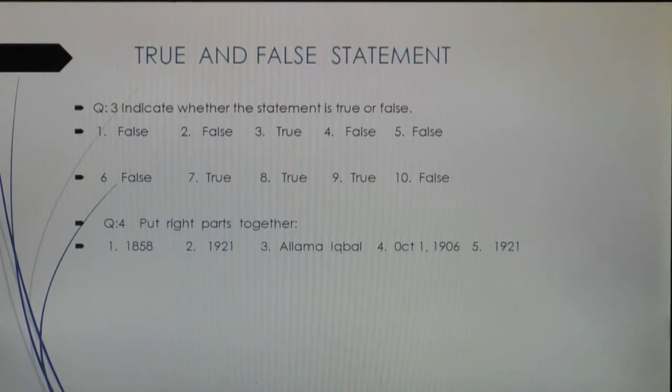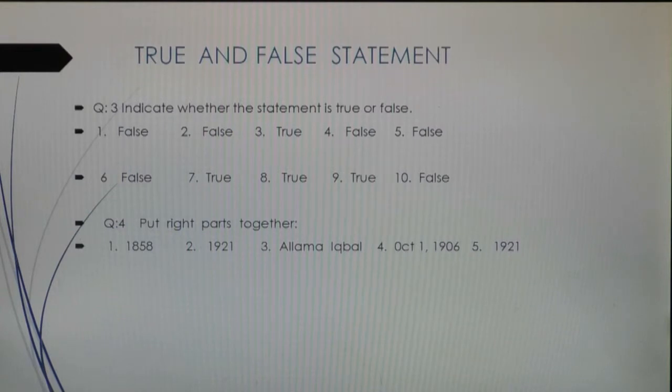Now there is the true and false statement. Indicate whether the statement is true or false. Number 1, false. Number 2, false. Number 3, true. Number 4, false. Number 5, false. Number 6, false. Number 7, true. Number 8, true. Number 9, true. Number 10, false.